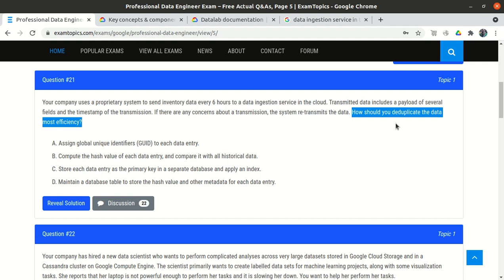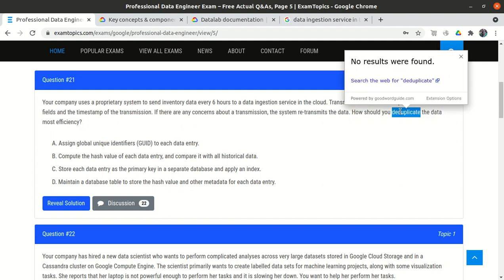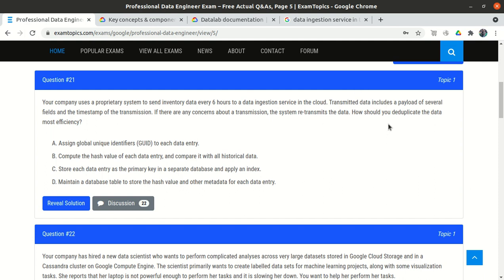How should you deduplicate the data most efficiently? So deduplicate means we need to make sure that there is no duplicate entry in our destination, right? So what can we do? The first option is: assign a globally unique identifier to each data entry. So they have mentioned that we will assign a global ID to each data entry.